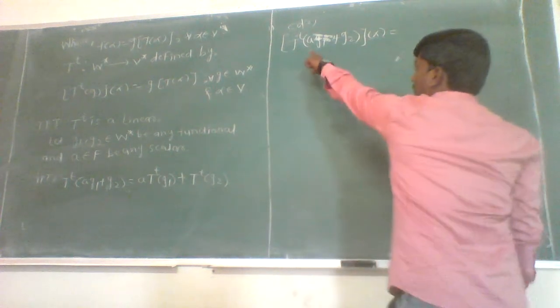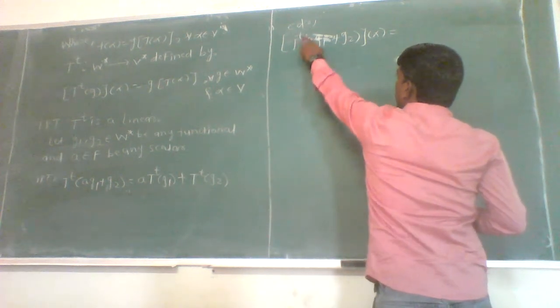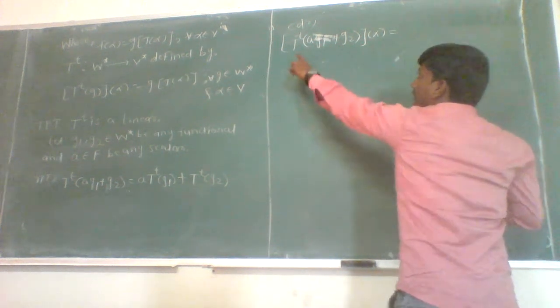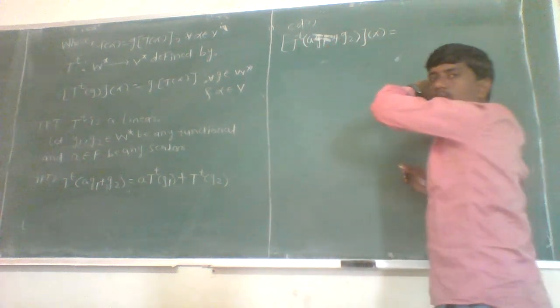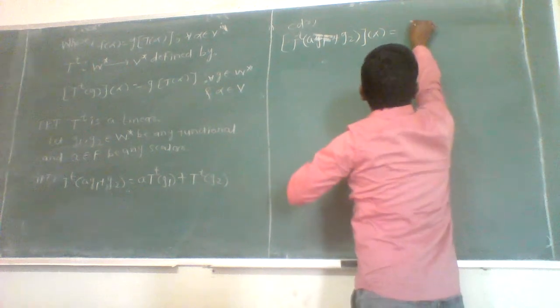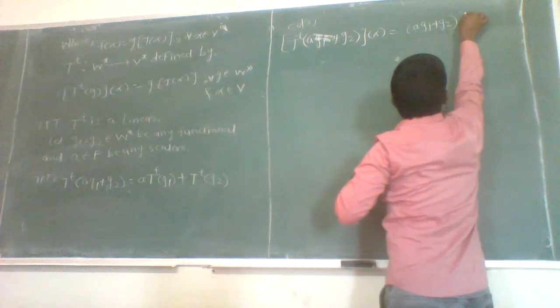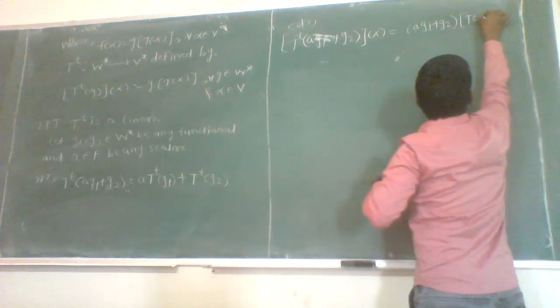According to the definition of T to the power T, T to the power T of AG1 plus G2 of alpha is nothing but G composite T of alpha, which is nothing but AG1 plus G2 of T of alpha.